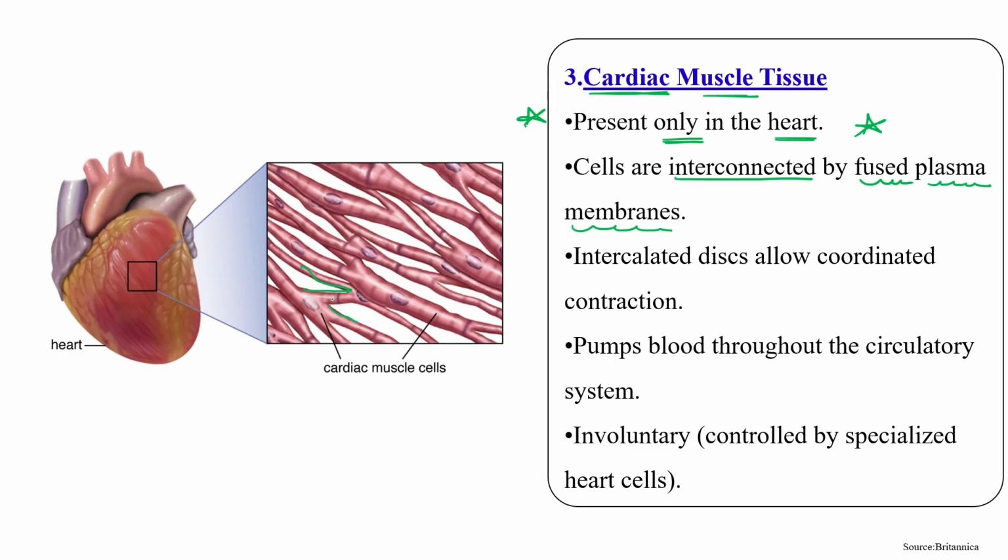Intercalated discs allow coordinated contraction of cardiac muscle. As these are interconnected, the intercalated discs allow coordinated contraction. So this pumps blood throughout the circulatory system, and this is again an involuntary movement which is controlled by specialized heart cells.